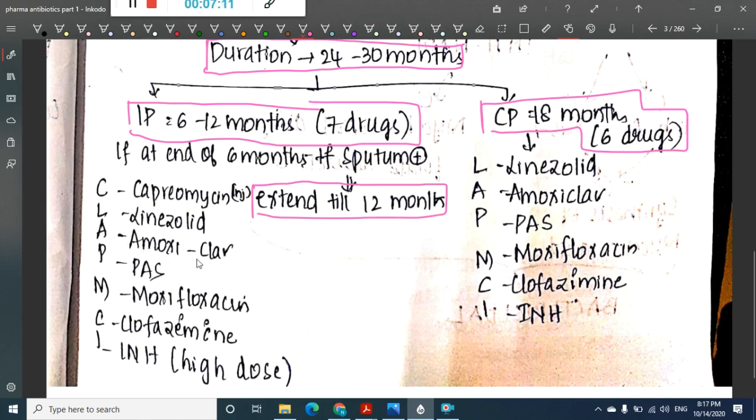Then for 18 months you do the continuation phase, where we use linezolid, amoxiclav, PAS, moxifloxacin, clofazimine and INH. Okay, next.